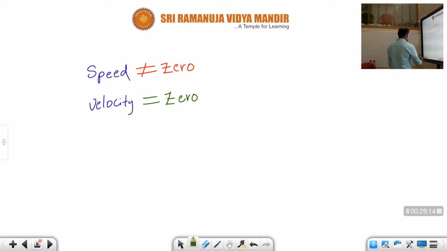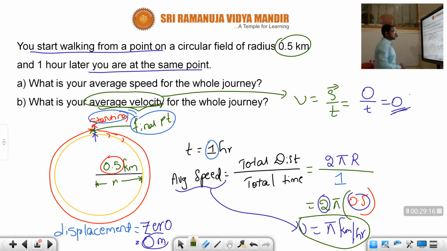So do remember this process. In the questions, they won't usually mention exactly whether they have given distance or displacement. By looking at the endpoint, whether they are asking about velocity or speed, we should consider whether the given length is a distance or a displacement, and we need to substitute it in the specific formula in order to get our requirement.